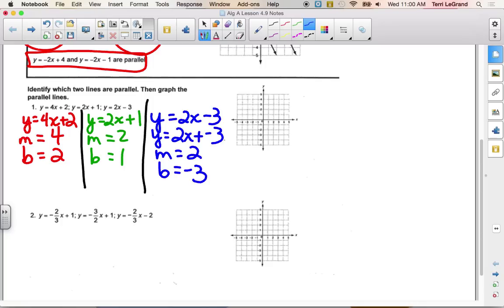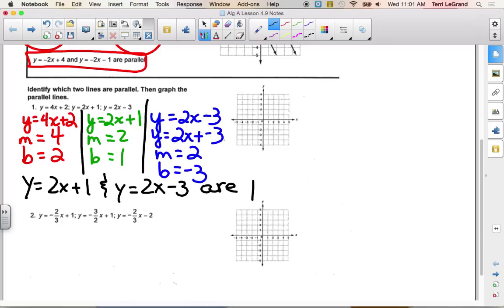So do we have any parallel lines here? First and second, first and third, second and third? Cameron? The second and third ones should turn out to be parallel. Do you have enough white space down here to write which ones are parallel? Let's write out that y equals 2x plus 1 and y equals 2x minus 3 are parallel.